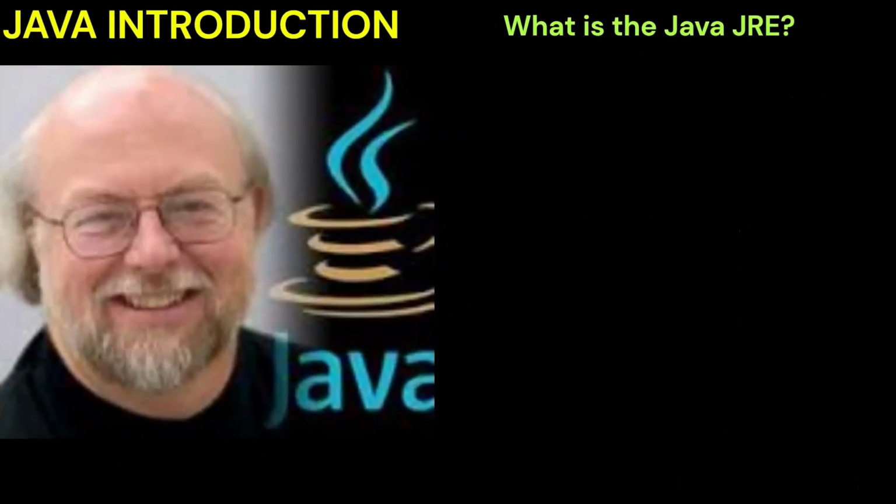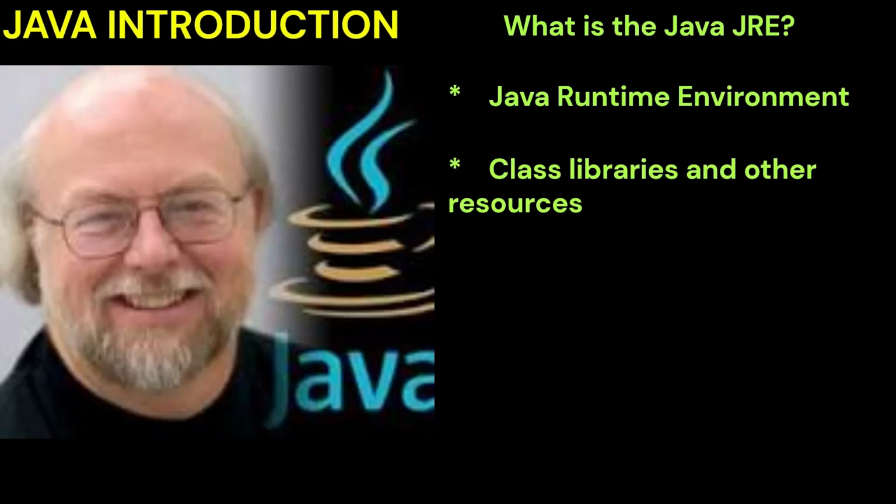What is the Java JRE? The Java Runtime Environment, or JRE, is a software layer that sits on top of a computer's OS. For example, Windows, Mac OS, and Unix all have a JRE. JRE provides the class libraries and other resources that a specific Java program requires to run. JRE, like JDK, includes Java class libraries since the predefined class libraries used by the Java program are required at runtime.